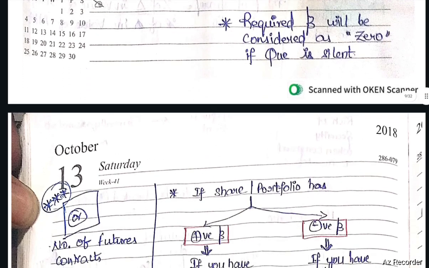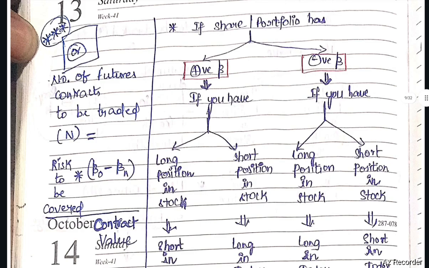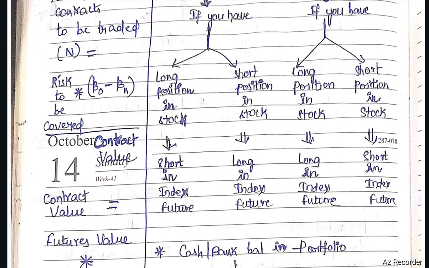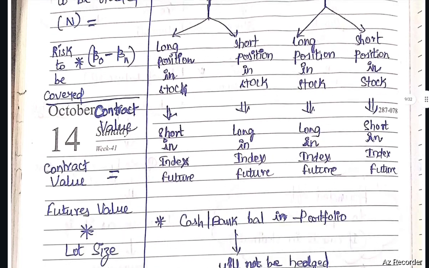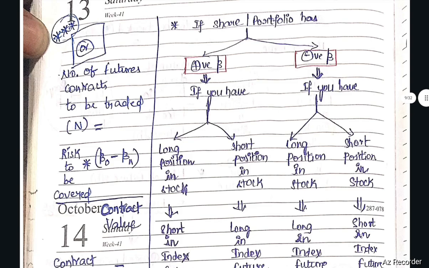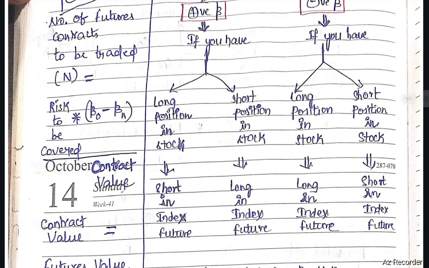Next, if a share or portfolio has positive beta: if you have a long position in the stock, go short in the index future. If you have a short position in the stock, go long in the index future. In case of negative beta: if you have a long position in the stock, go long in the index future. If you have a short position in the stock, go short in the index future.